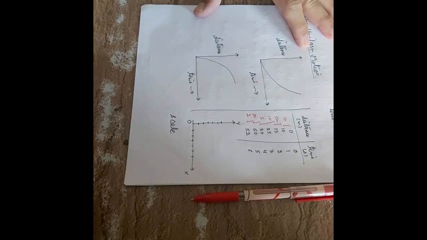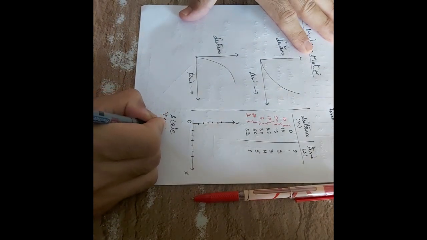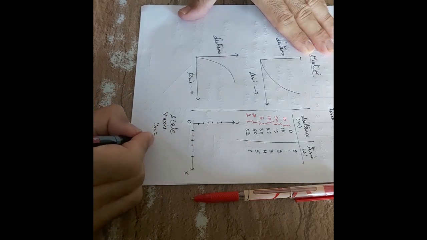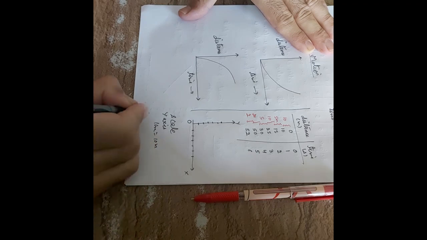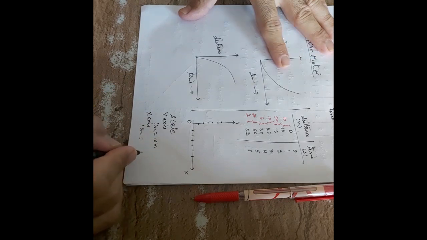Along the y-axis I am taking 1 centimeter equals 10 meter, and along the x-axis 1 centimeter equals 1 second.